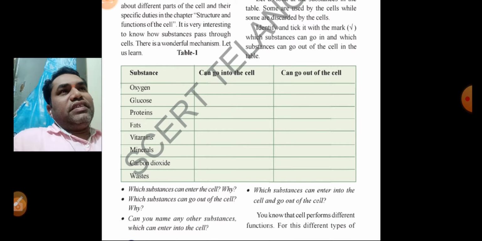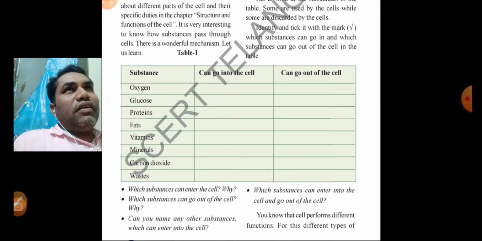Next, the wastes. After carrying out several functions by the cell, several waste materials are formed inside the cell. These must be expelled outside, so waste is also expelled by the cell. So waste goes out of the cell.